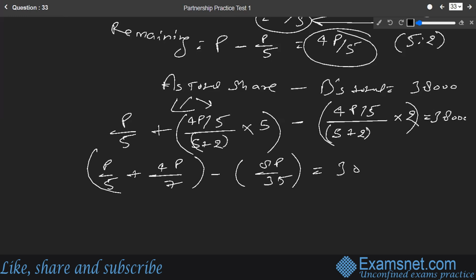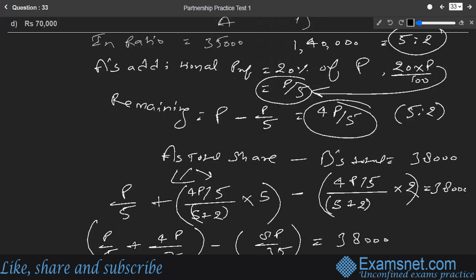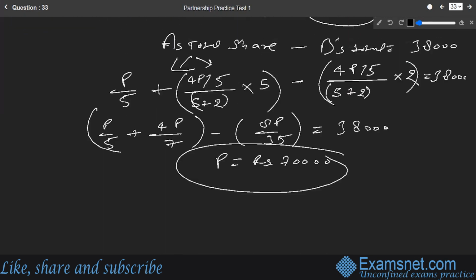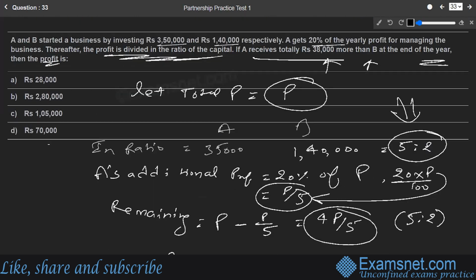This should come out to be 38,000 rupees. If you solve this equation further, we get the value of P as rupees 70,000. That is the total profit they have earned. It is available in option D, and that is the right answer, rupees 70,000.